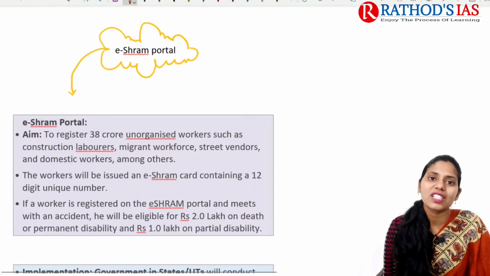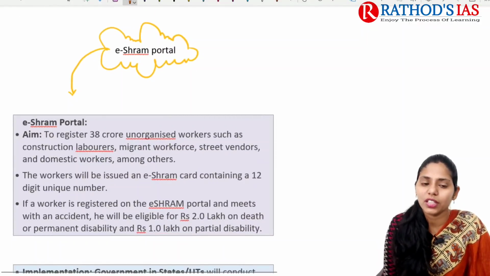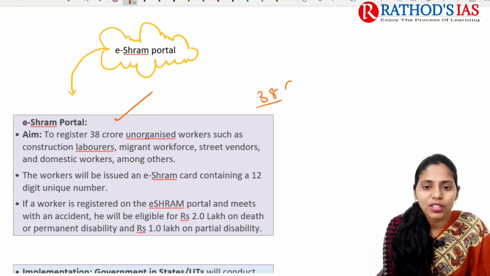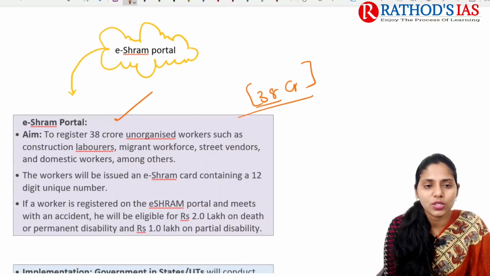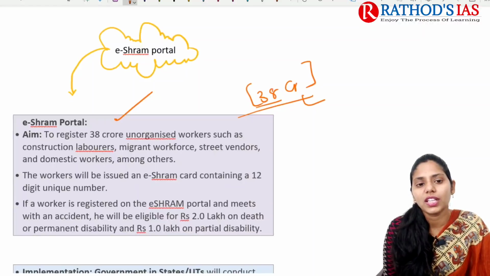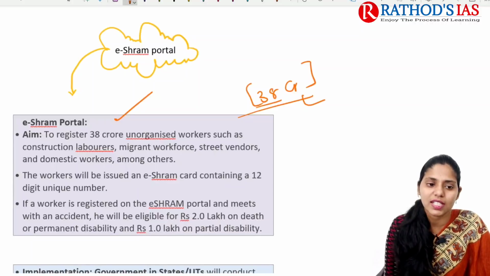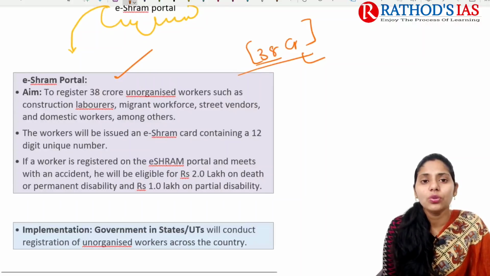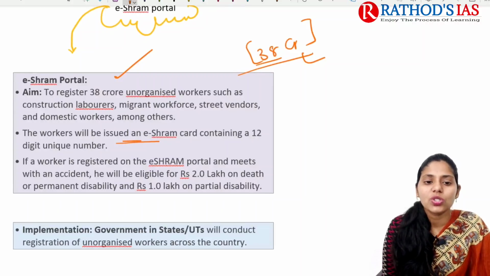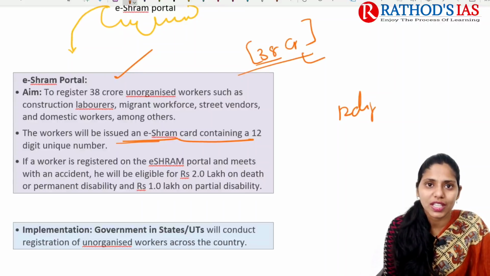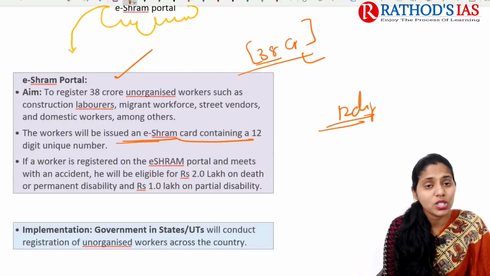Now let us try to see some facts regarding this E-Shram portal. The important aim is to register about 38 crore unorganized workers, especially those working at construction sites, migrant laborers, bricklayers, street vendors, domestic workers, etc. The workers will be issued an E-Shram card containing a 12-digit unique number. Okay, it is a 12-digit unique number that will be given per worker.